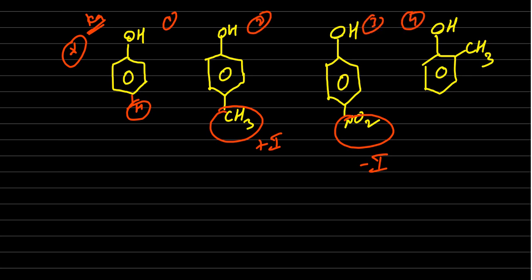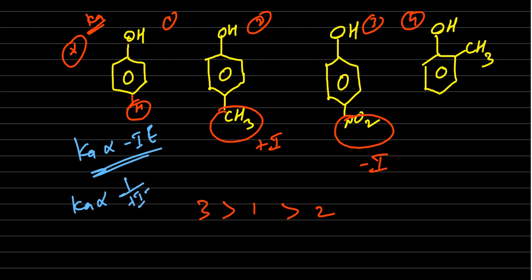Up to 3, 3 is higher than 1, then 2, because nothing is there. Here a donating group is there. When a donating group is there, what is the common rule? Ka is directly proportional to minus inductive groups. Okay, Ka is inversely proportional to plus inductive groups. So a minus inductive group is there in the third, that's why it's more. Then plus inductive is there, that's why least. Nothing is there, medium.